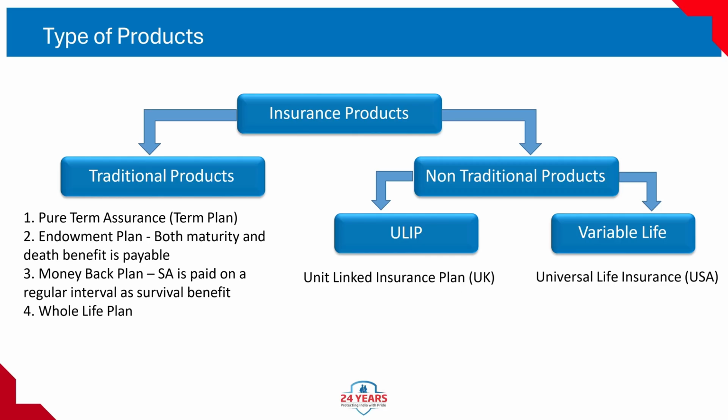Traditional products comprise of 1. Pure term assurance term plan. 2. Endowment plan, both maturity and death benefit is payable. 3. Money back plan, SA is paid at regular intervals as survival benefit. 4. Whole life plan. On the other side, non-traditional products include ULIP, Unit Linked Insurance Plan in the UK, and Variable Life or Universal Life Insurance in the USA.